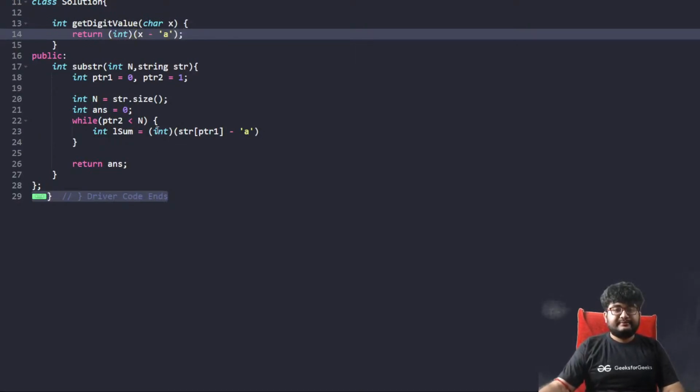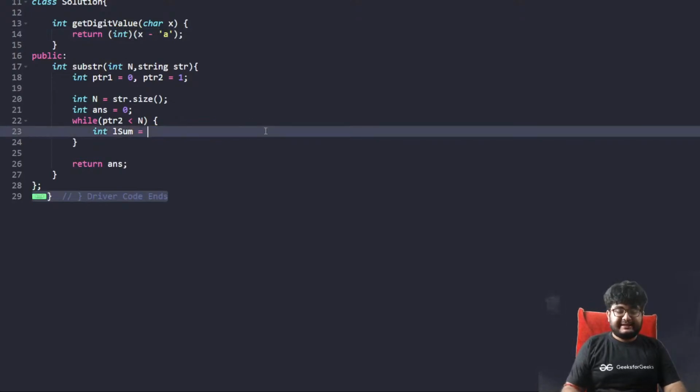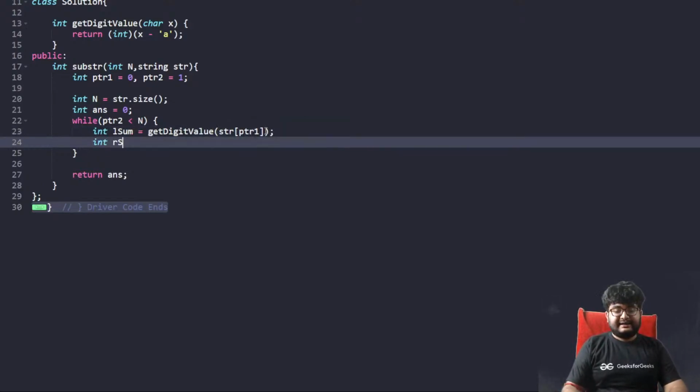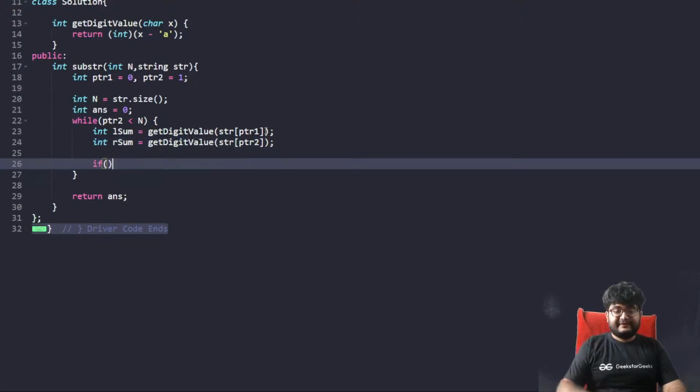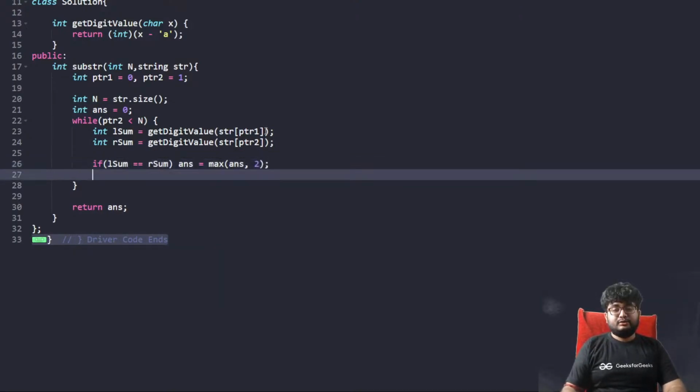So we can just do get digit value for str ptr1, and r sum equals to get digit value str ptr2. So if L sum equals to R sum, in that case answer equals to max of answer and 2.